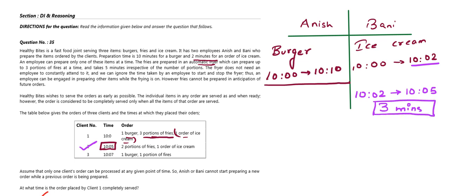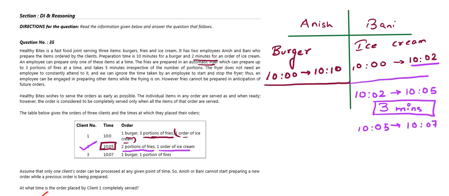So let's proceed. After the second client comes, he gives the order of 2 portions of rice. So again we have rice which is made in the automatic fryer, so we will ignore that part. And his second order is 1 order of ice cream. So again Bani gets an order of ice cream which takes 2 minutes. So she will start her work as soon as the order comes, that is at 10:05, and after working for 2 minutes she will complete her work by 10:07.